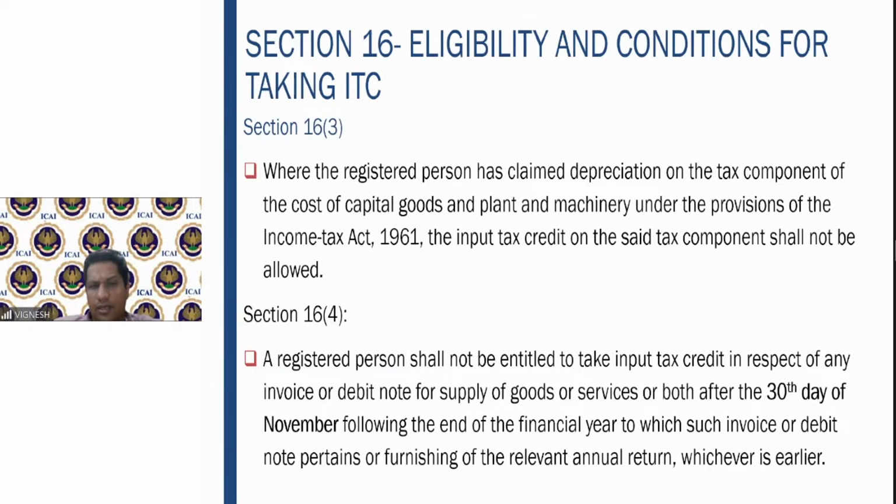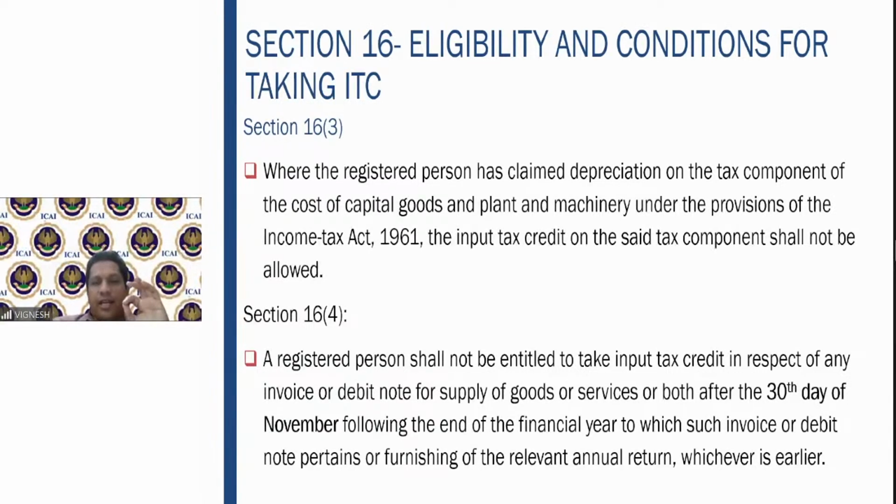So therefore, very simple. A registered person shall not be entitled to input tax credit in respect of any invoice or debit note for supply or both after 30th November following the end of the financial year to which that invoice or debit note pertains, or furnishing of the relevant annual return, whichever is earlier. So there is a due date which is given in this particular situation.